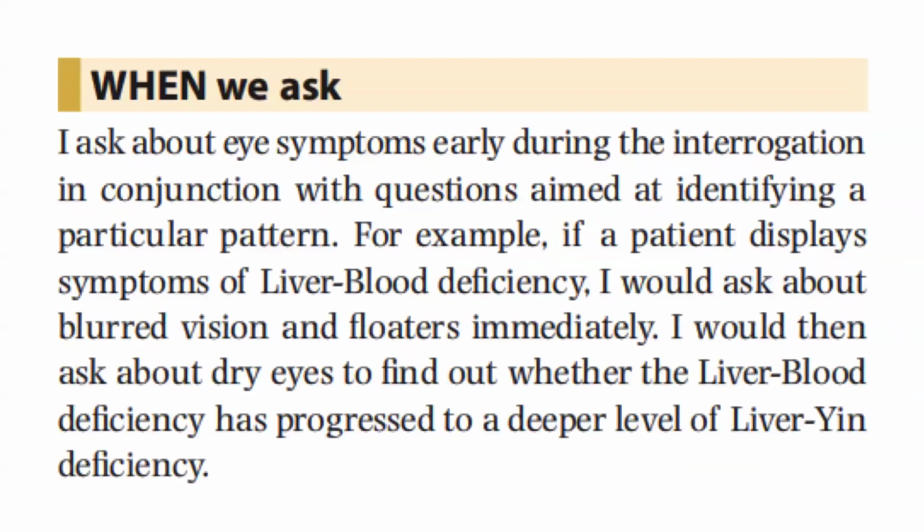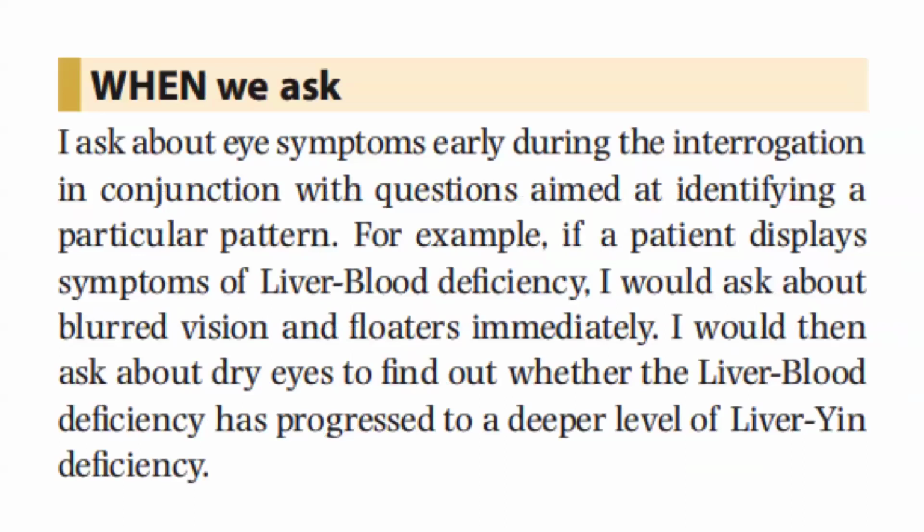So when do we ask these questions? We usually ask about eye symptoms early during the interrogation in conjunction with questions aimed at identifying a particular pattern. For example, if a patient displays symptoms of liver blood deficiency, we would ask about blurred vision and floaters immediately.